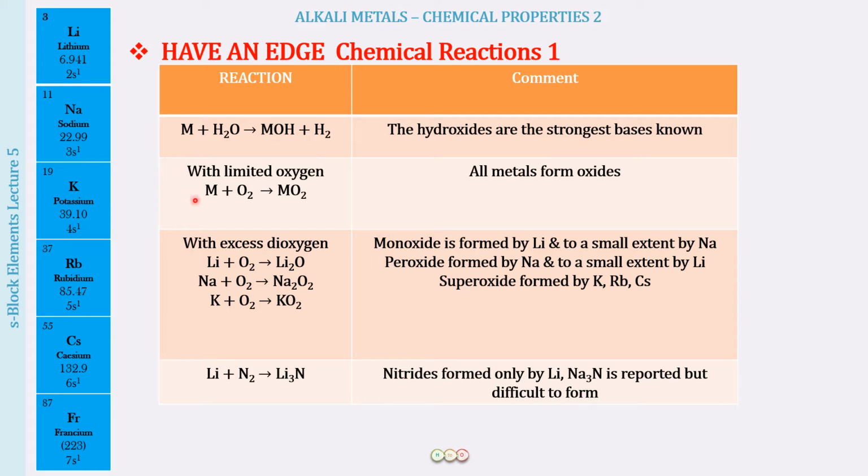So if there is a limited supply of oxygen, then the metals will form the corresponding oxide, that is M2O. But if they react with excess oxygen, then lithium will form its monoxide or simple oxide, whereas sodium will form its peroxide, and potassium, rubidium and cesium, in excess of oxygen, will form the superoxides. Right, so this is what you have to remember.